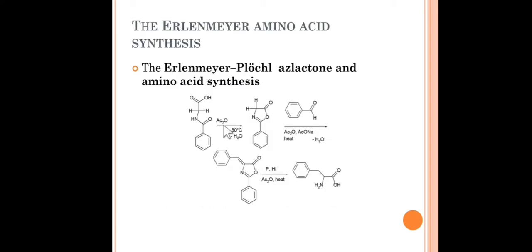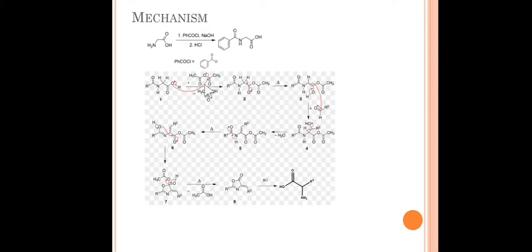So if we get the glycine derivative, we can convert it into an azolactone, and then the azolactone is reduced to the amino acid. So friends, let's see what happens when we treat hippuric acid with acetic anhydride. As you know, acetic anhydride is an acylating agent. It will acylate the COOH to COOAc. Then there is tautomerism, or I will say an alpha hydrogen abstraction by the base. After this alpha hydrogen abstraction by base, that carbanion will attack the aldehyde.